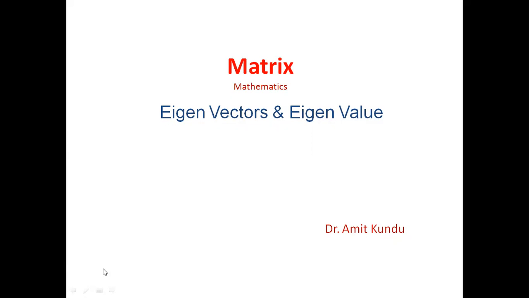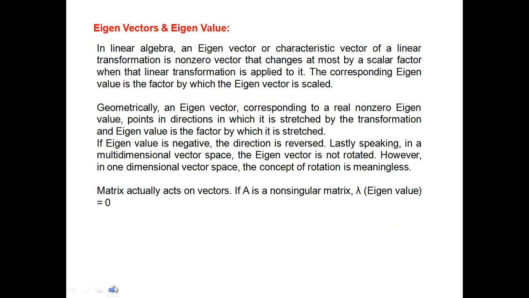So look, in linear algebra, an eigenvector, also called a characteristic vector of a linear transformation, is a non-zero vector. You must remember that.